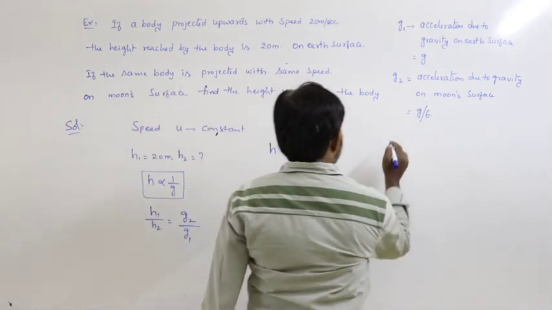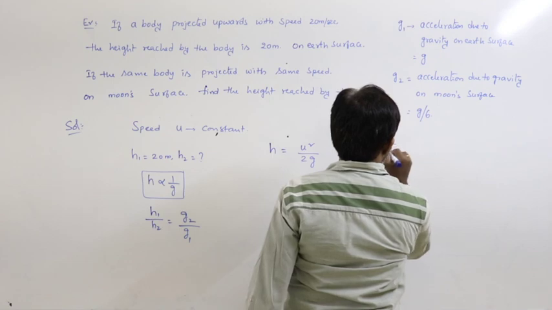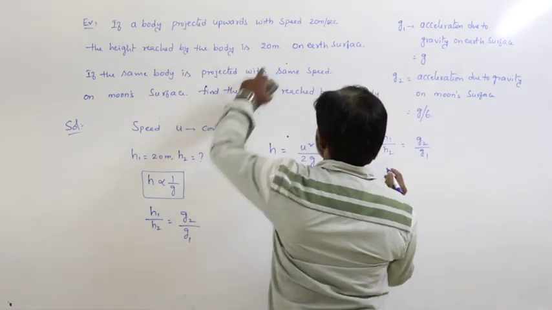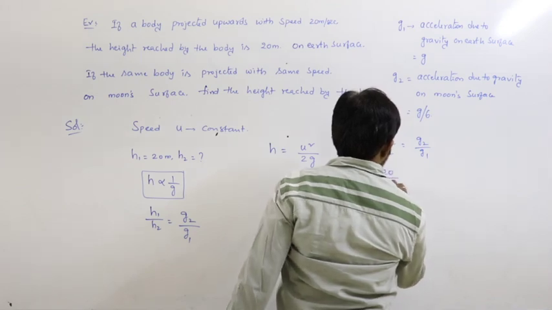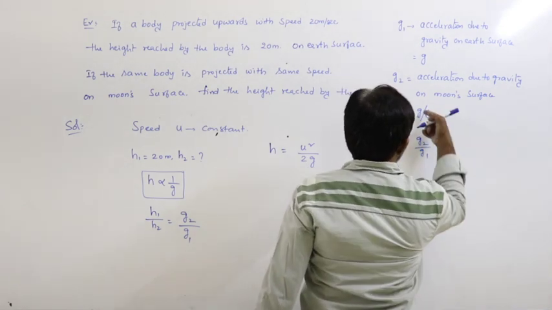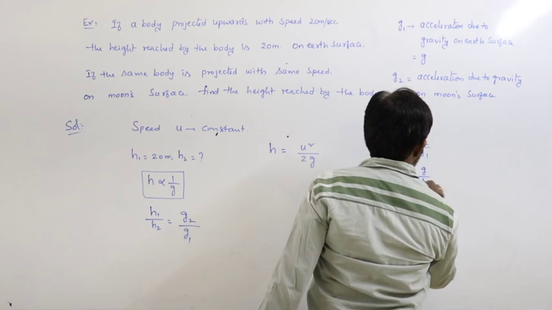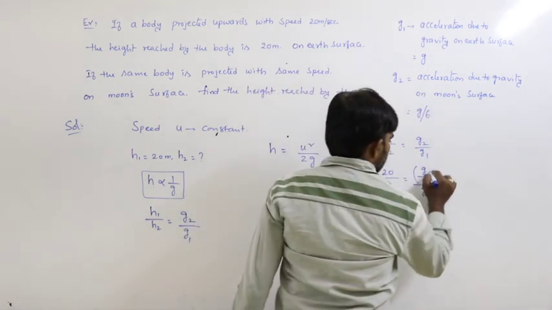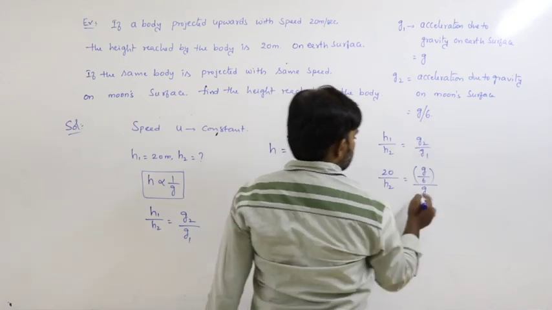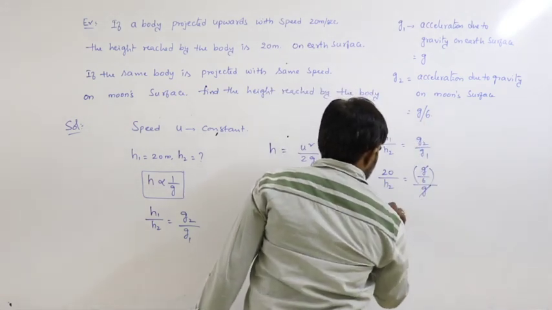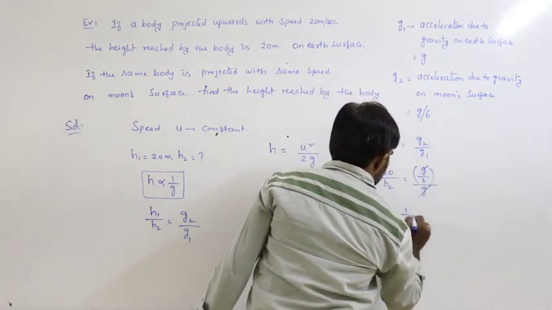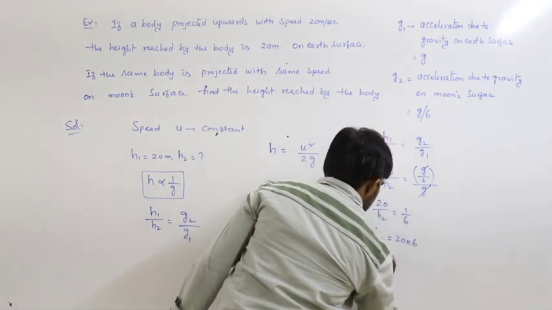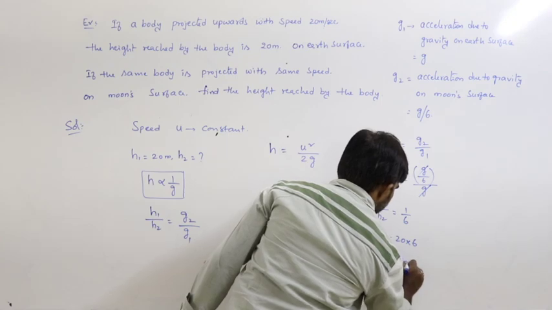So h1 by h2 is equal to g2 by g1. h1 is 20, so 20 divided by h2 is equal to g2, which is g by 6, divided by g, which is g1. G gets cancelled. 20 by h2 is equal to 1 by 6. h2 is equal to 20 into 6. h2 is equal to 120 meters.